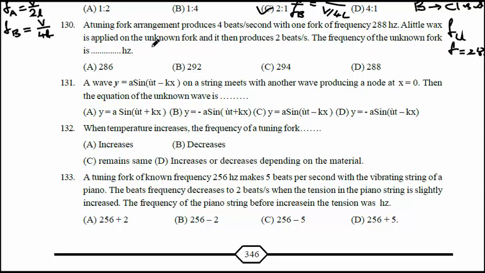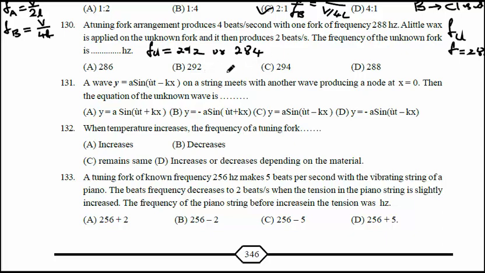Now, what are the possibilities for the unknown frequency? 288 is the known frequency. If you sound it with the unknown frequency, 4 beats are heard. Possible frequencies are 288 plus 4, which is 292, or 288 minus 4, which is 284. So the possible answers are either 292 or 284.